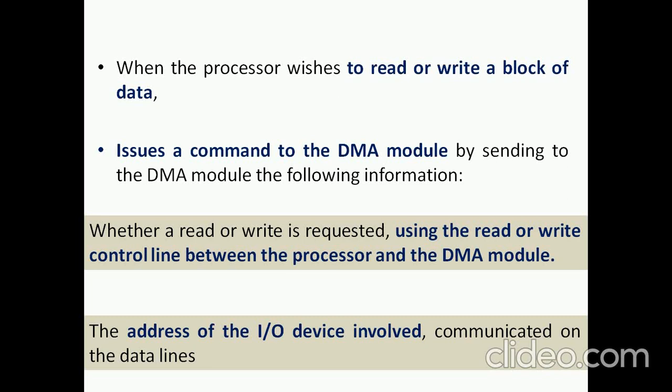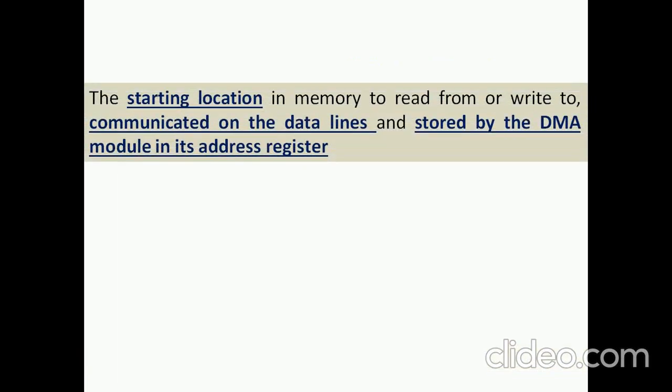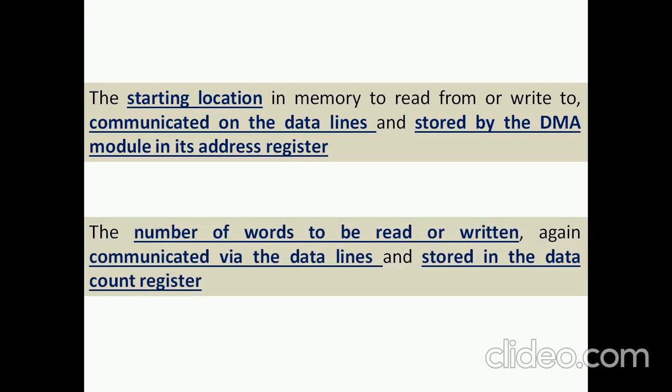The next step is, once the control is taken over, we have to identify the address of the particular IO device, and that is communicated on the data lines for reading as well as writing. Once the address is identified, we specify the starting location on the data lines to store the data, for reading and writing into the DMA module with the help of the address register. Then the number of words to be written or read is again communicated via the data lines and stored in the data count register.